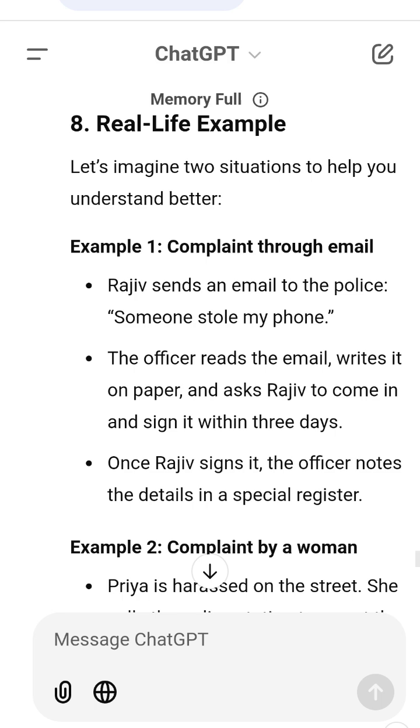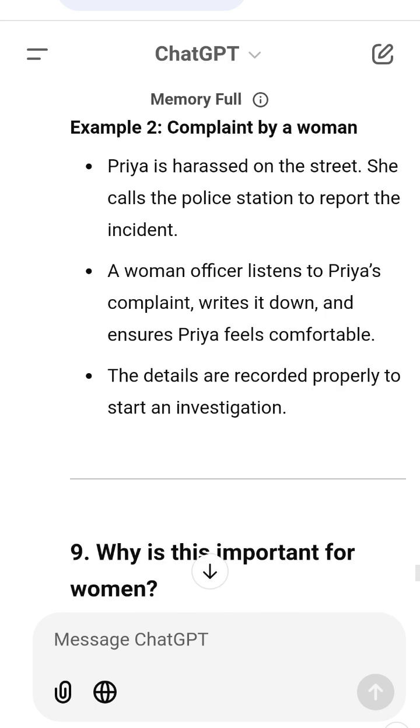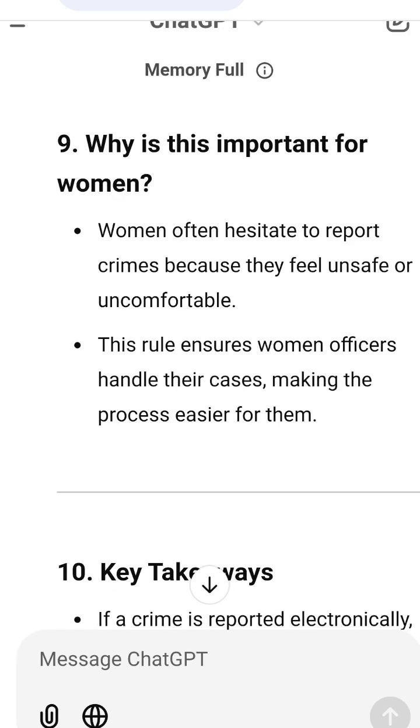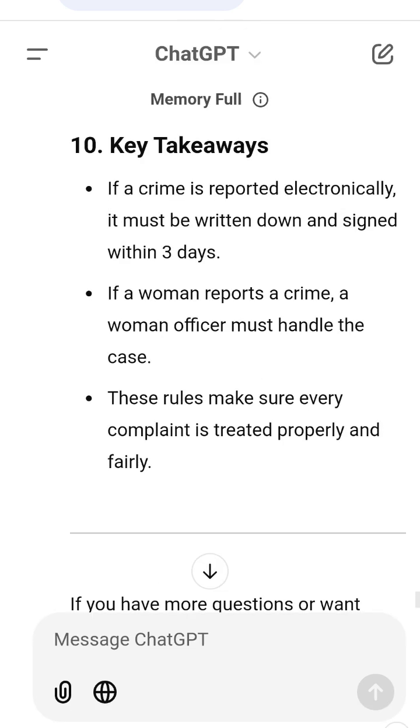9. Why is this important for women? Women often hesitate to report crimes because they feel unsafe or uncomfortable. This rule ensures women officers handle their cases, making the process easier for them. 10. Key takeaways. If a crime is reported electronically, it must be written down and signed within 3 days. If a woman reports a crime, a woman officer must handle the case. These rules make sure every complaint is treated properly and fairly. If you have more questions or want more examples, let me know.